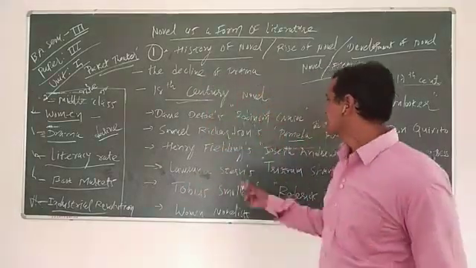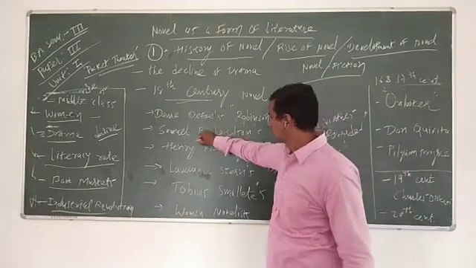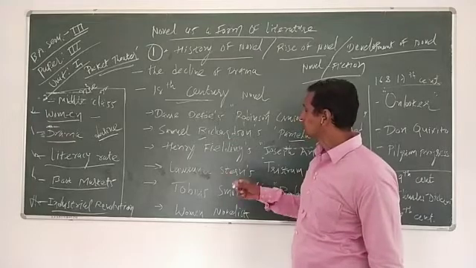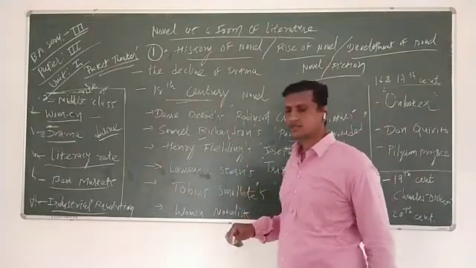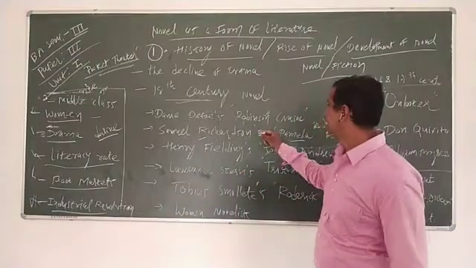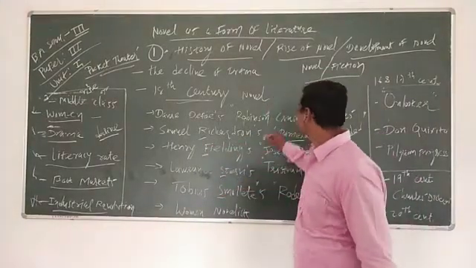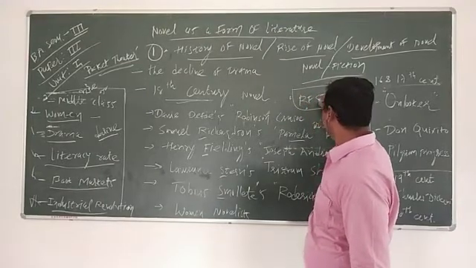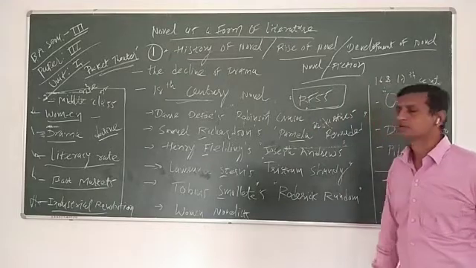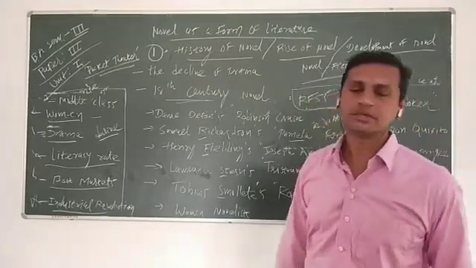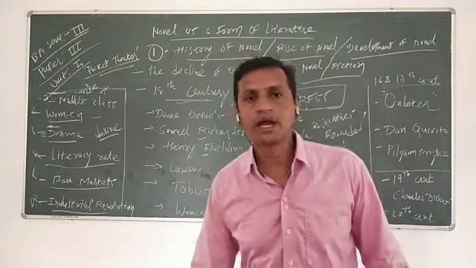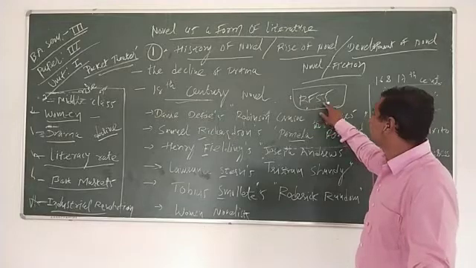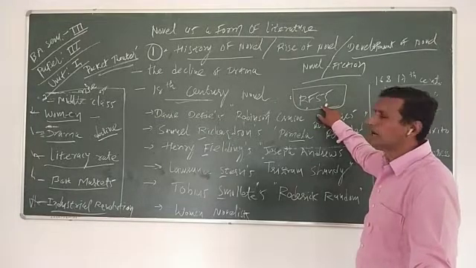You have to try to find a short form of that. You can make R, F, S, S. R for Richardson, F for Fielding, S for Smollett, S for Sterne.